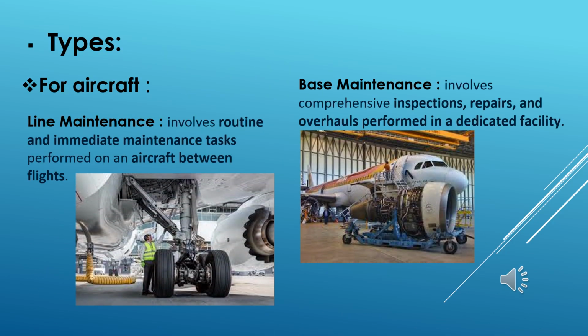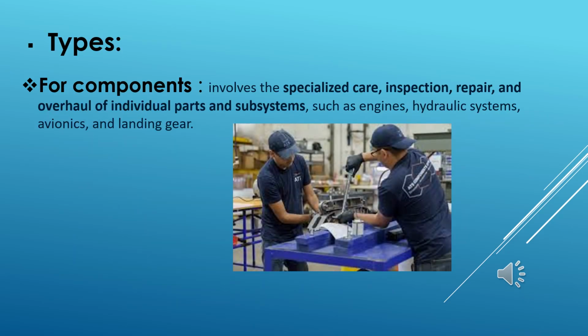The types of maintenance for an aircraft are: line maintenance, routine and immediate maintenance tasks performed on an aircraft between flights; base maintenance, comprehensive inspections, repairs, and overhauls performed in a dedicated facility; and component maintenance, which involves the specialized care, inspection, repair, and overhaul of individual parts and subsystems, such as engines, hydraulic systems,